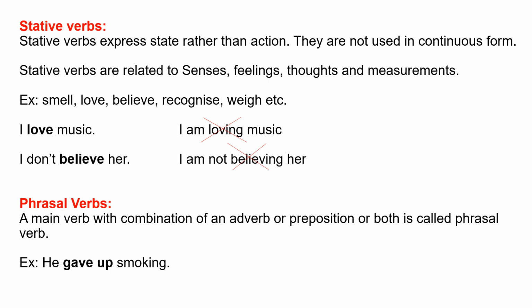Next, phrasal verbs. A main verb in combination with an adverb or preposition or both is called a phrasal verb. Example, he gave up smoking. In this sentence, give up is a phrasal verb. It is a combination of the verb gave and the preposition up.